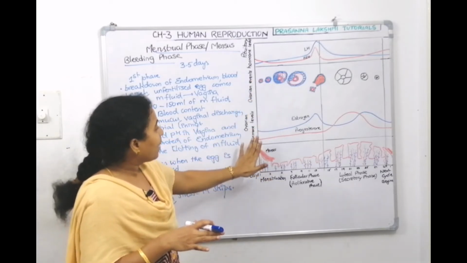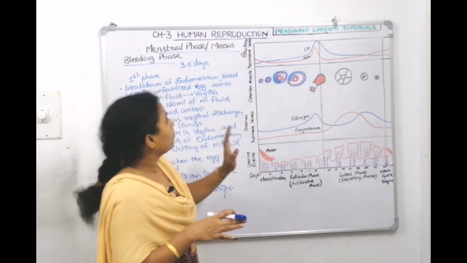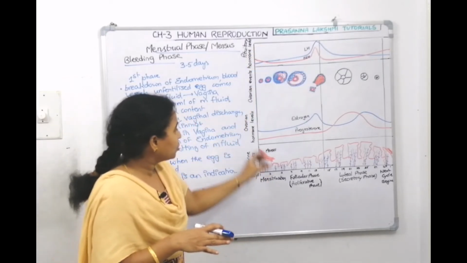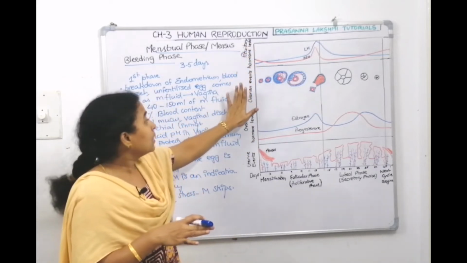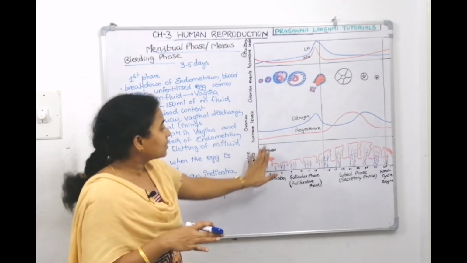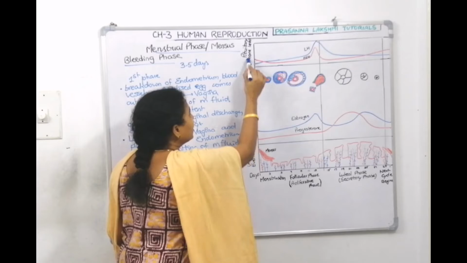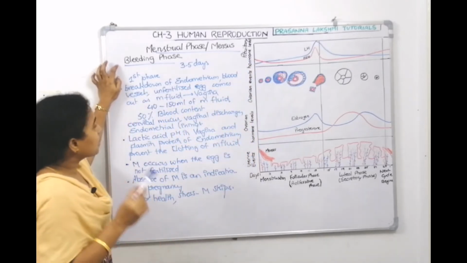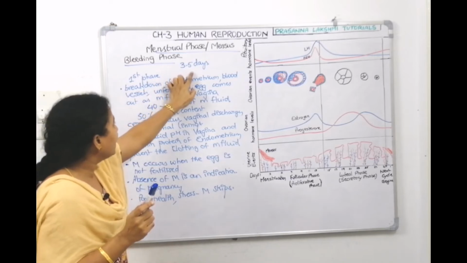Now next, what happens? Estrogen and progesterone levels are low, LH and FSH are also low. So we can see that in menstruation, these ovarian hormones and pituitary hormones are kept low. There is no development of the ovarian follicles and the uterine endometrium starts shedding. So these are the events we discussed. The first phase is called the menstrual phase. It's also called the bleeding phase. It lasts for 3 to 5 days.